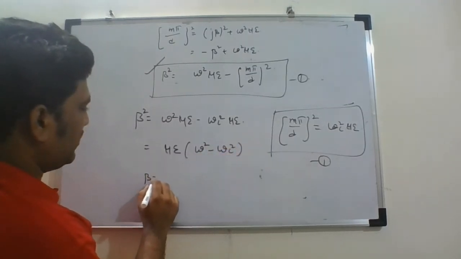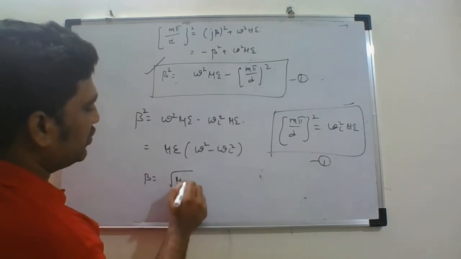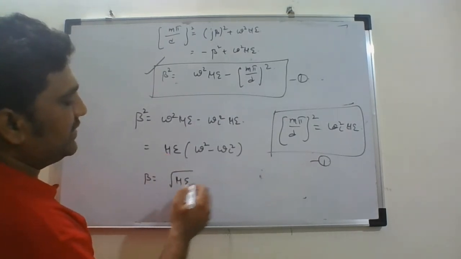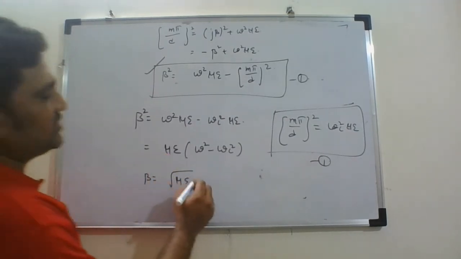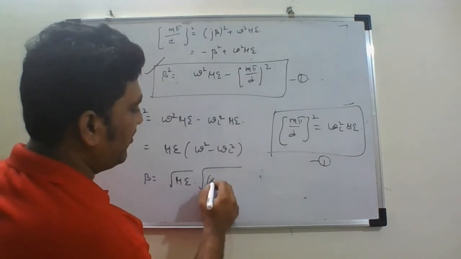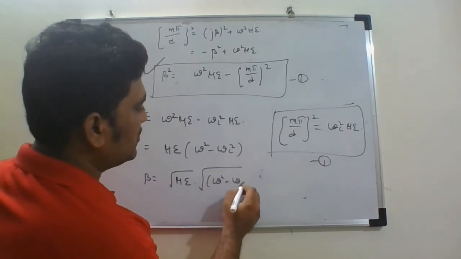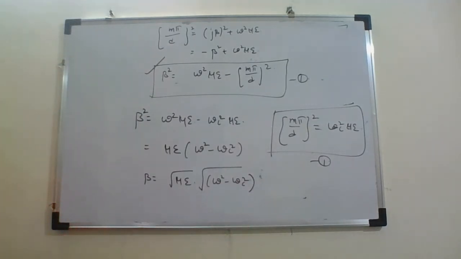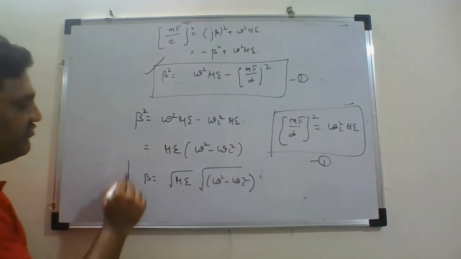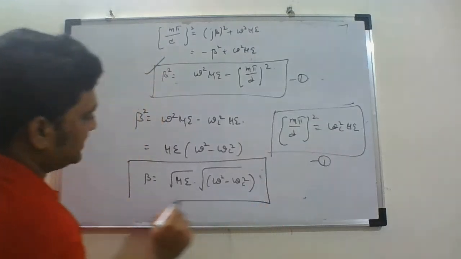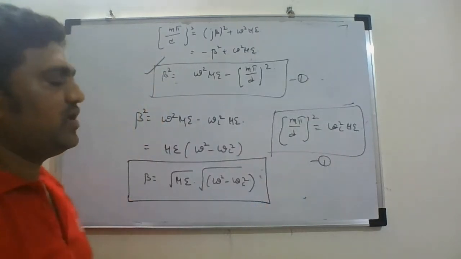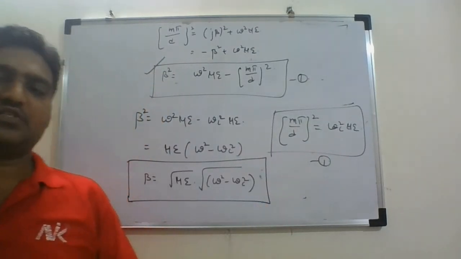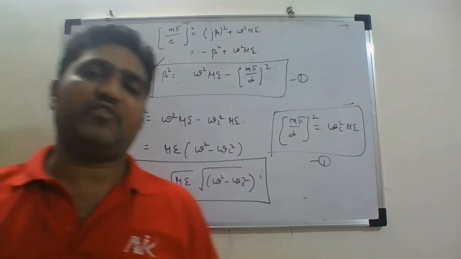So beta is equal to root mu epsilon into root of omega square minus omega c square. This is the expression for the phase constant of any wave inside the waveguide.